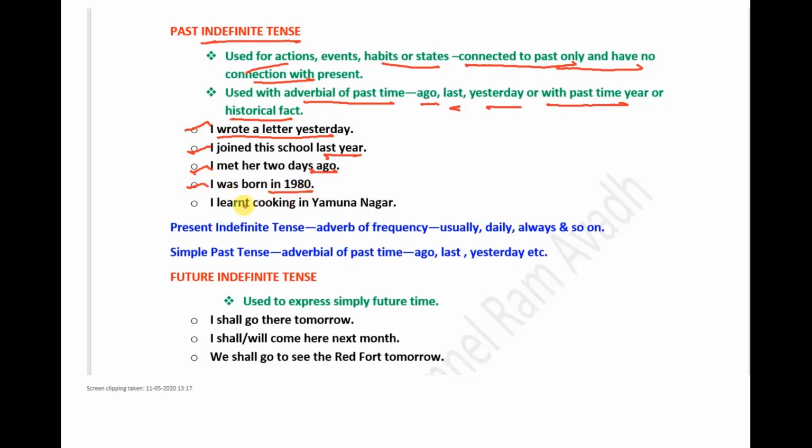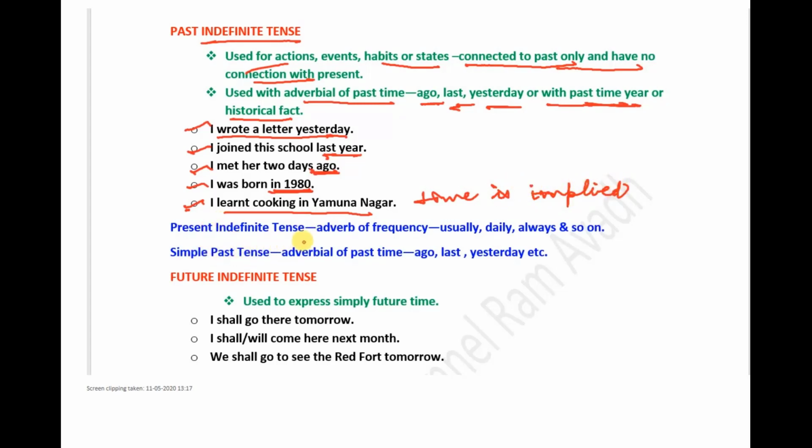Here, yesterday, last, and ago are adverbials of time, and 1980 is a past time reference here. Sometimes the time is implied or indicated by context. For example, I learnt cooking in Yamunanagar. Here, time is implied, it is not given here, but we can understand that the time is related to past.